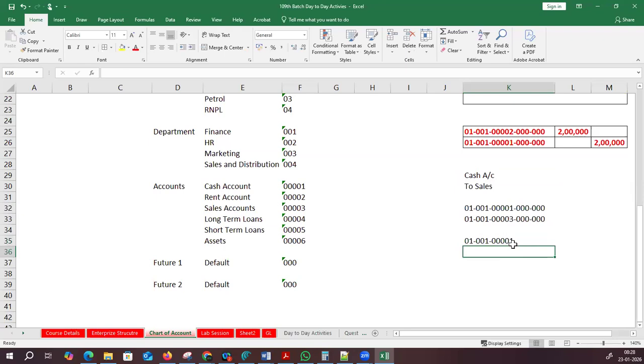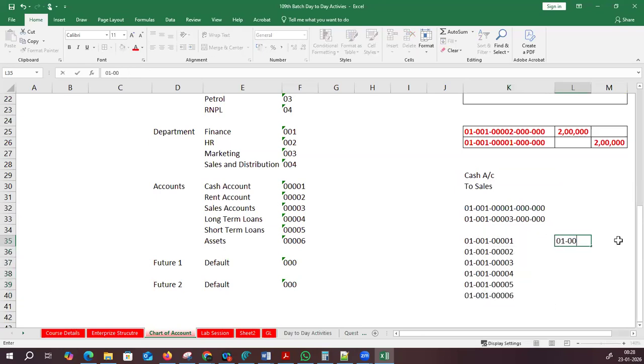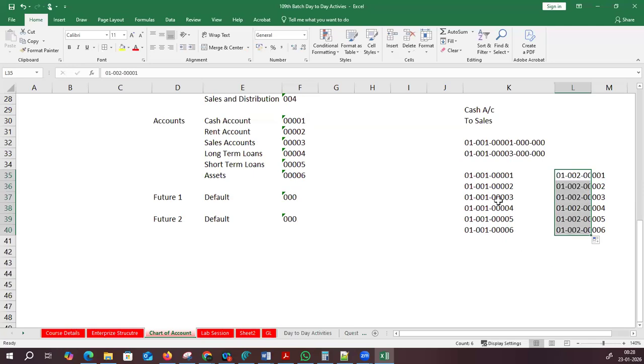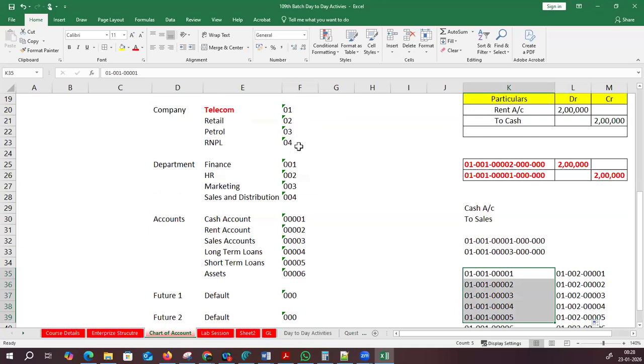I'm removing the defaults. See how many we can do, up to 6. So 01 hyphen 002 hyphen 0001. Like this, you have to keep creating for 01, 02, 03, 04 companies and for the entire finance department, for the remaining accounts, hundreds of combinations you are supposed to create manually, right?